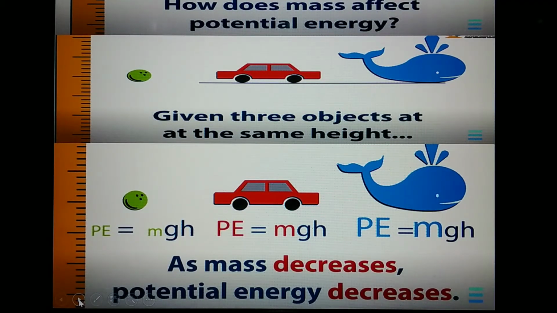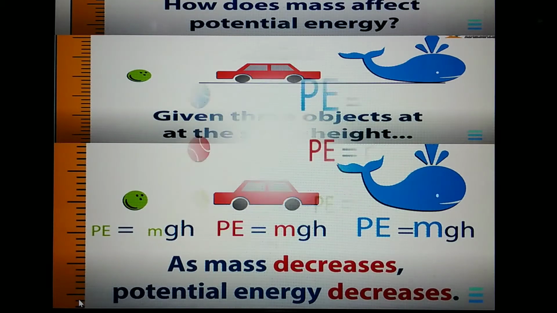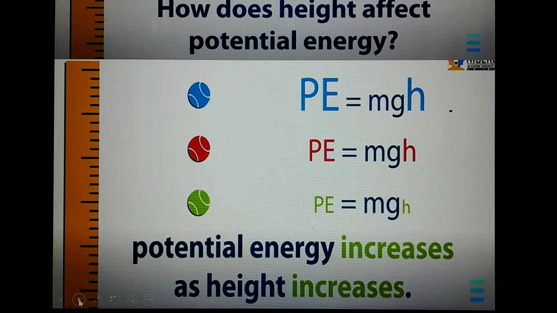Mass affects potential energy. Given here are three objects at the same height. As mass decreases, potential energy also decreases, that is, directly proportional. How does height affect potential energy? Potential energy increases as height increases. That is again, potential energy is directly proportional to the height, that is, the position where it is placed.